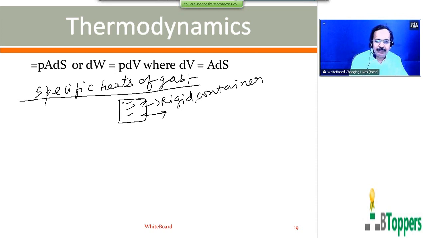Here also we take the molar specific heat and the ordinary specific heat. The molar specific heat of the gas at constant volume is denoted by capital C subscript capital V, which is numerically equal to the amount of heat energy required to increase the temperature of 1 mole of the gas by 1 degree centigrade, keeping the volume of the gas constant.